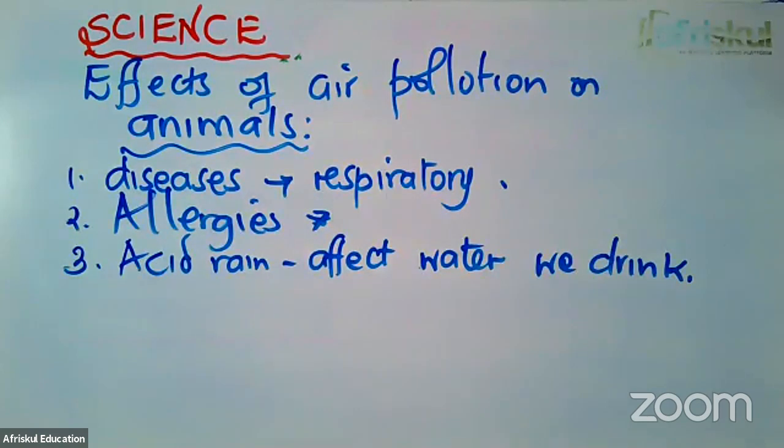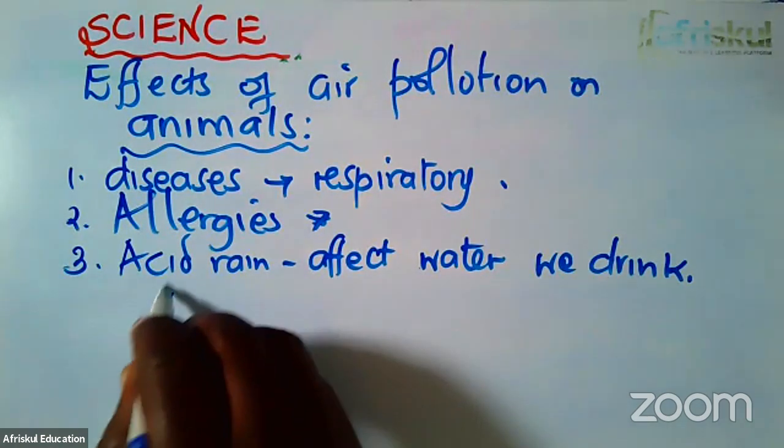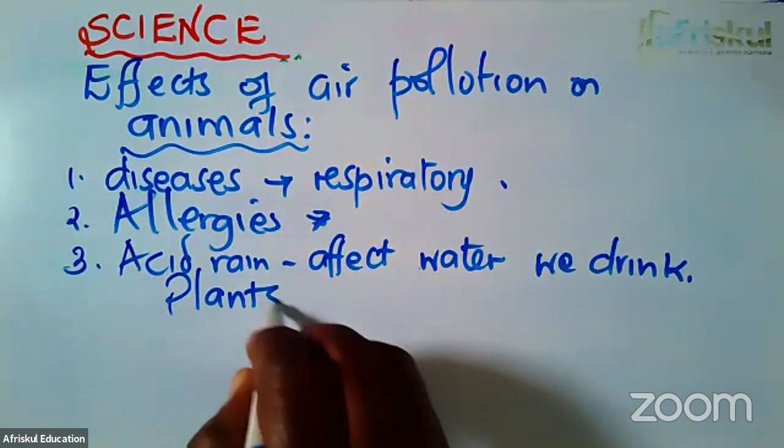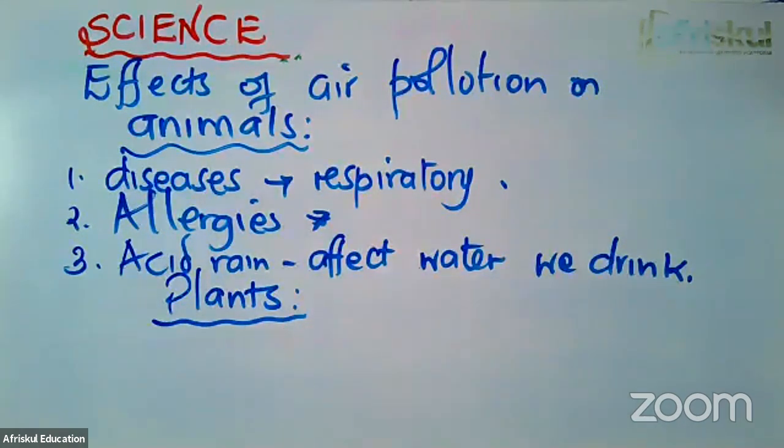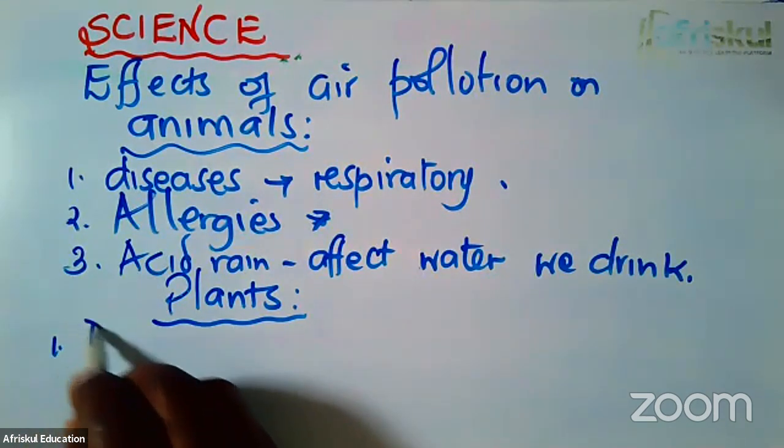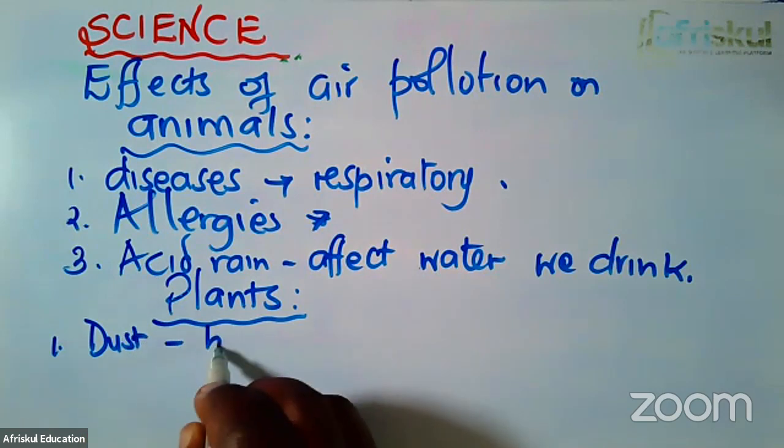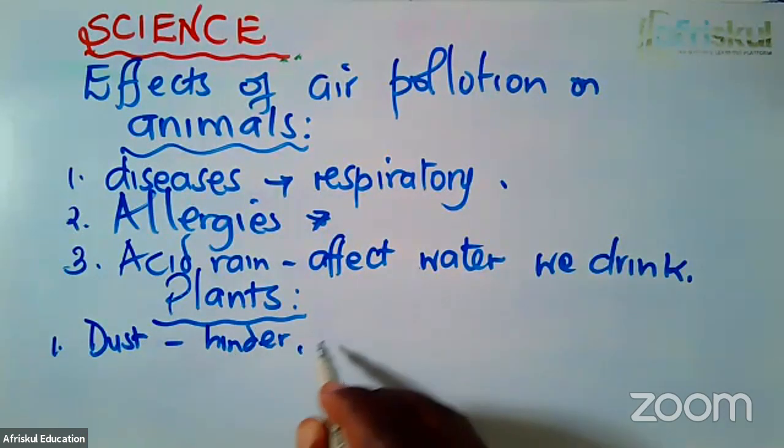And I also want us to go to effects of air pollution on plants. Plants are also living things. How does air pollution affect plants? I want to start with the first one, is that dust will hinder photosynthesis.